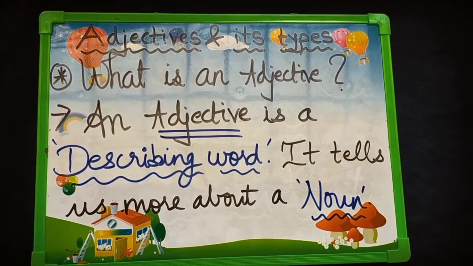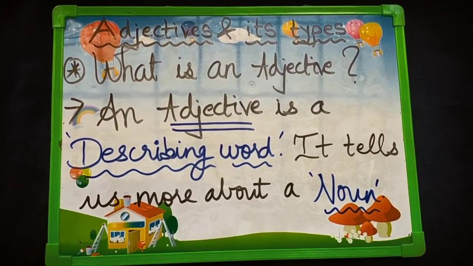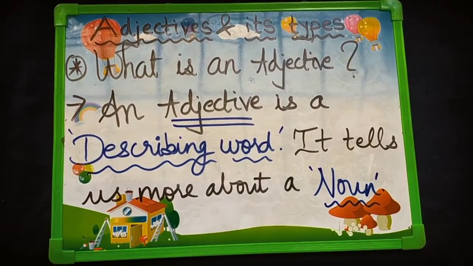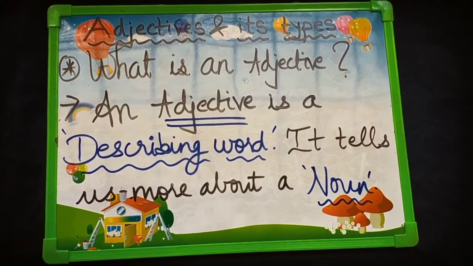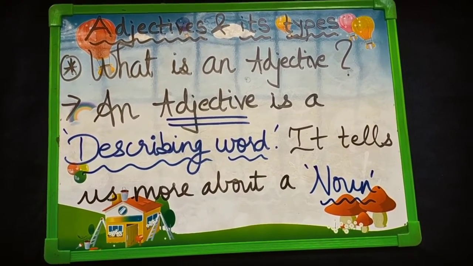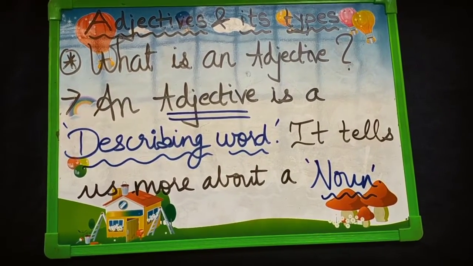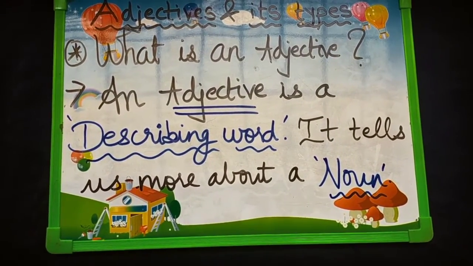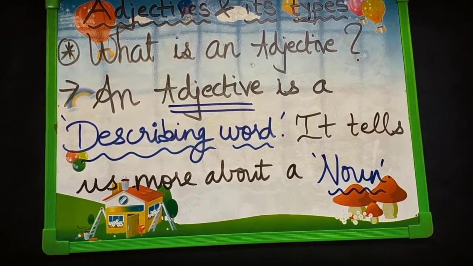Students, today we are going to learn a new topic in grammar, that is adjectives and its types. As you all know, what is an adjective? It is one of the parts of speech. So what is an adjective? An adjective is a describing word. This you all know. An adjective is a describing word and it tells us more about a noun.